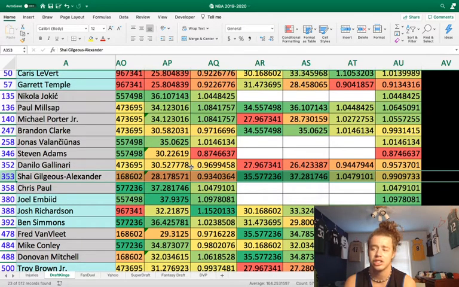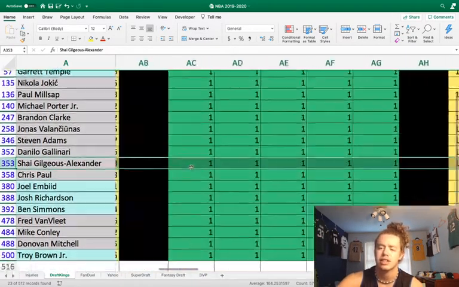And so I think Shai Gilgeous-Alexander looks really solid here. I think he's a decent play that probably won't go too highly owned today. So yeah, I think Shai Gilgeous is a solid play.